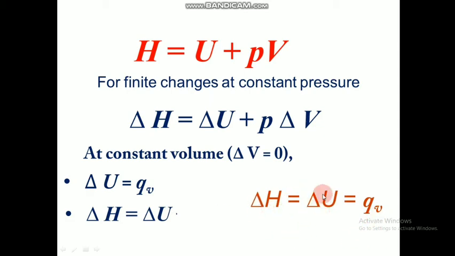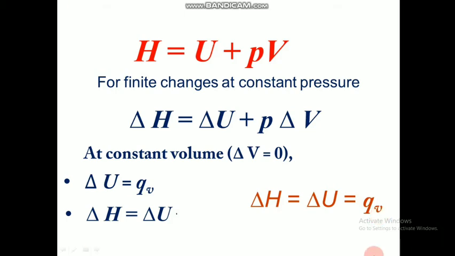Delta H is equal to delta U is equal to QV. So from this, you can write this equation: delta H is equal to delta U, and delta U is equal to QV. Hence we can write delta H is equal to delta U, which is also equal to QV.